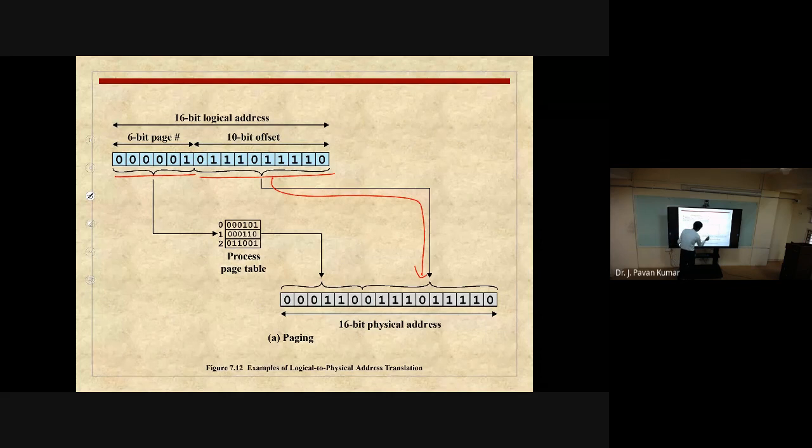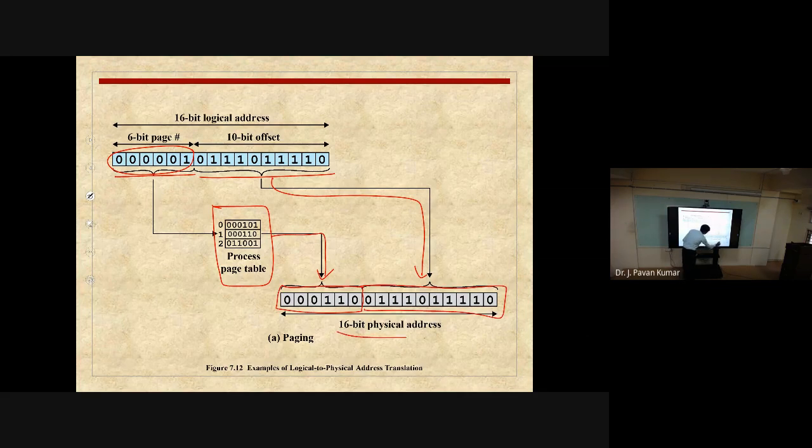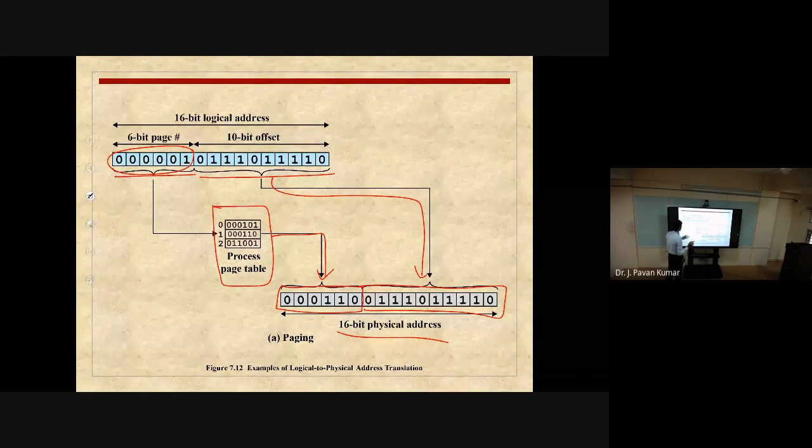Next, the page number we will replace with the frame number by indexing into the corresponding page table. So we will get the frame number. By appending this frame number and the offset, we will get the 16-bit physical address. This is the hardware mechanism for how address translation is done when we use paging.